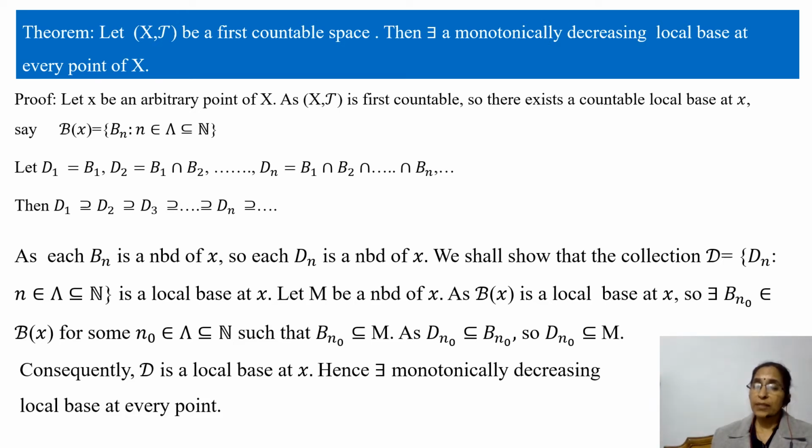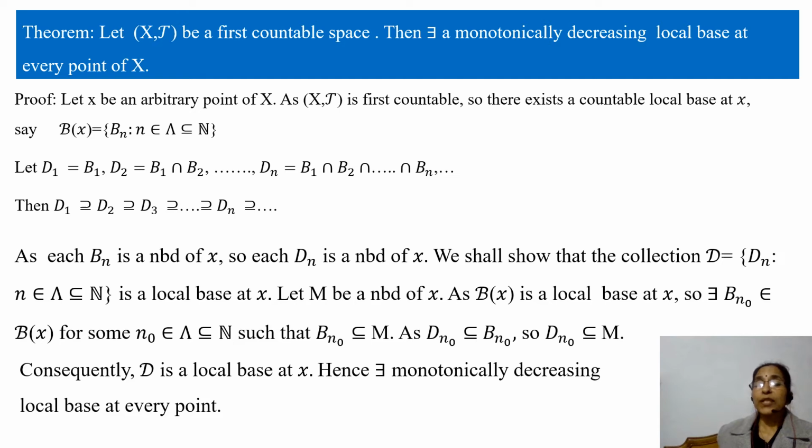As B(x) is a local base at x, there exists some member B_{n0} of B(x) such that B_{n0} is contained in the neighborhood M. Because B(x) is a local base, for each neighborhood M of x there must exist some member of this local base, which we have denoted by B_{n0}.